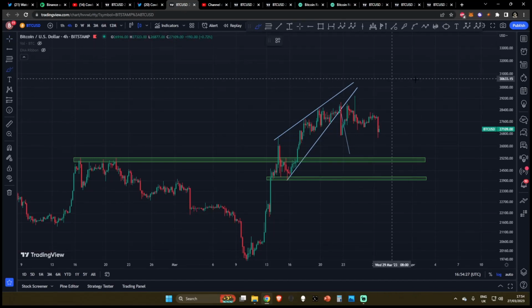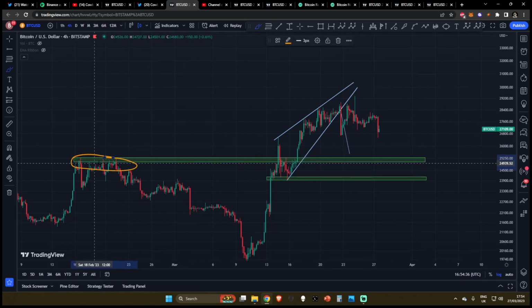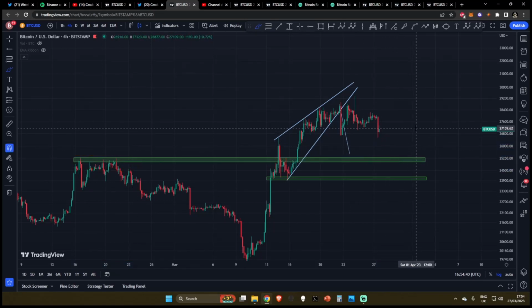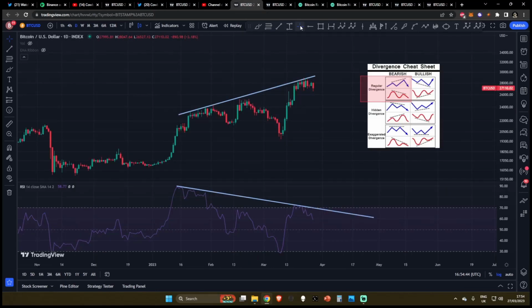But we have 25,000 in confluence with moving averages we'll talk about later, 25,500 being this price target, and also this huge range at 25,000, which was previous resistance. This is definitely looking like a magnet zone to keep your eyes on for Bitcoin in the immediate short term. Now, let's move on to the higher time frames. We've looked at the 4-hour time frame.